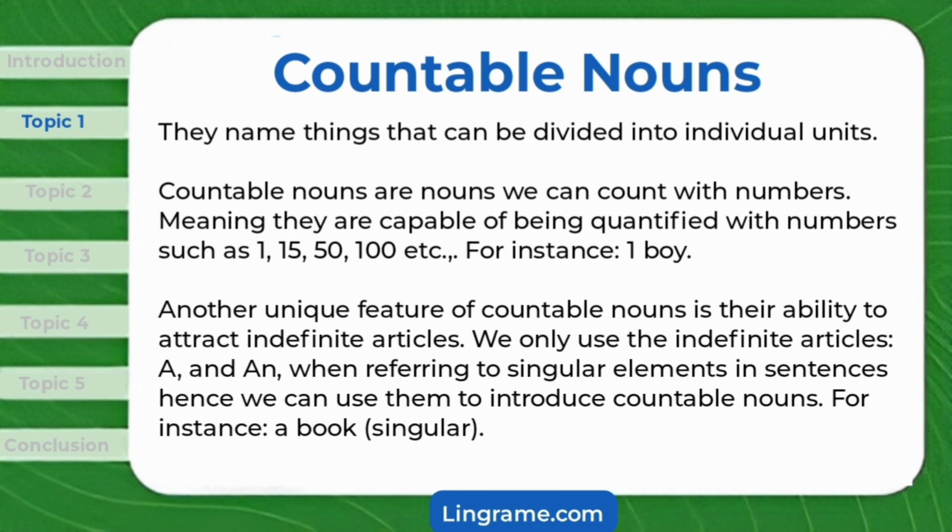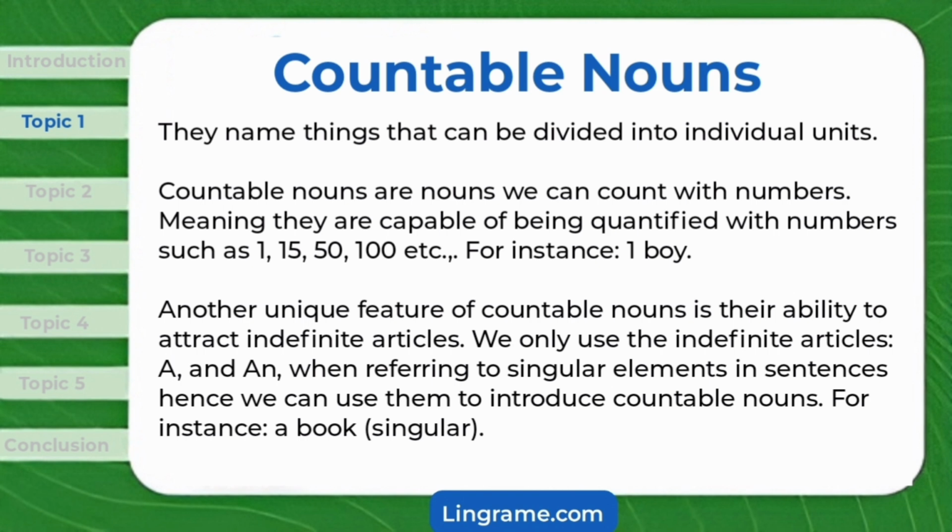Countable nouns are nouns we can count with numbers, meaning they are capable of being quantified with numbers such as 1, 15, 50, 100, etc. For instance, one boy. Another unique feature of countable nouns is their ability to attract indefinite articles. We only use the indefinite articles, a and an, when referring to singular elements in sentences, hence we can use them to introduce countable nouns.